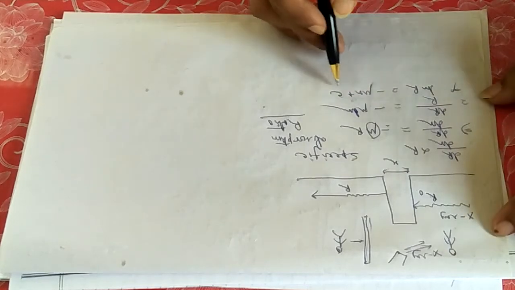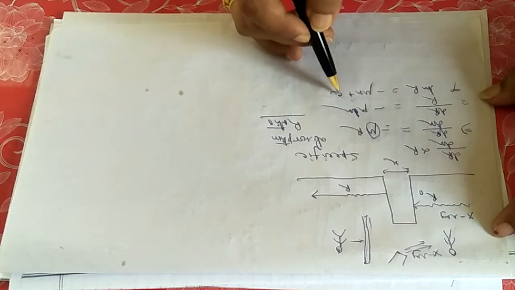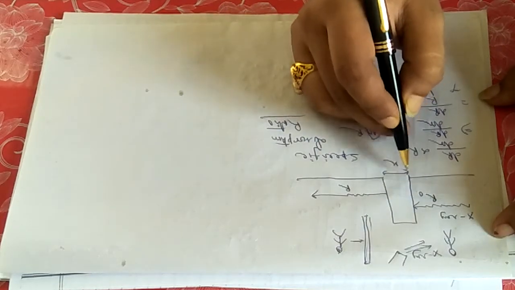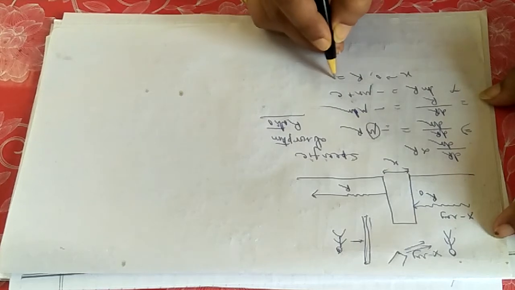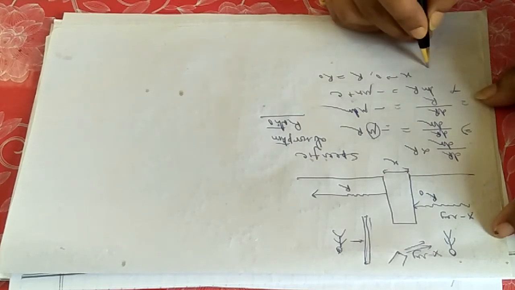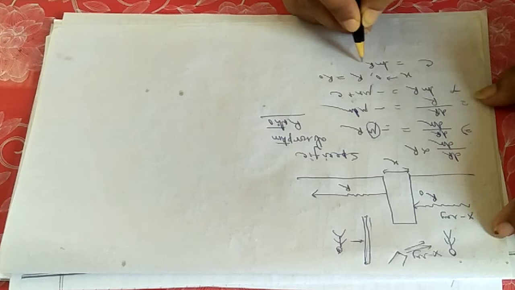Now put the boundary value to calculate the value of c at this point of wall, when x equals to 0. When x tending to 0, then r equals to r0. Put it and you will be getting the value of c equals to ln r0.